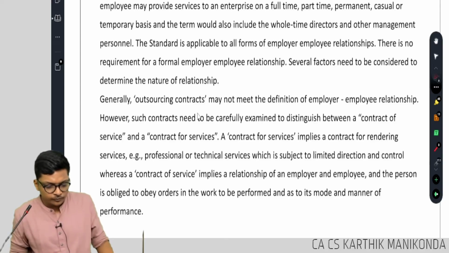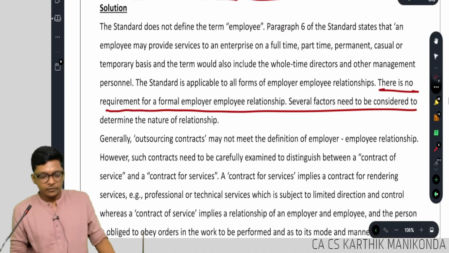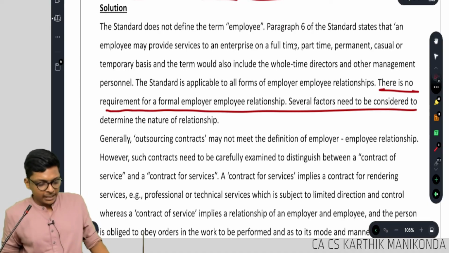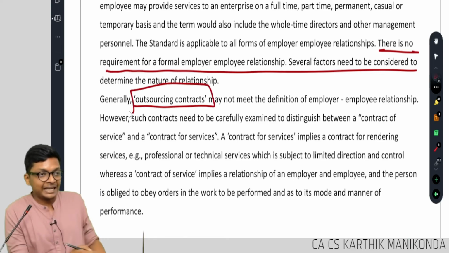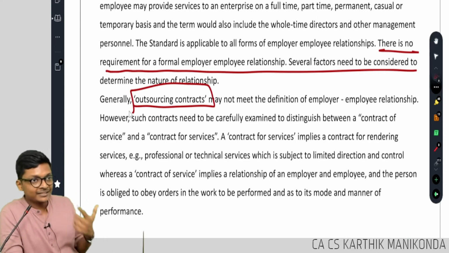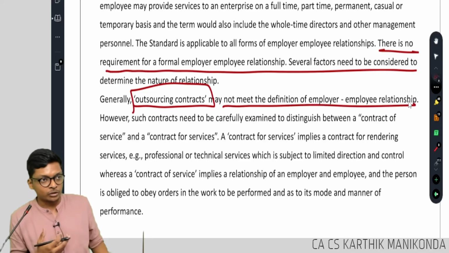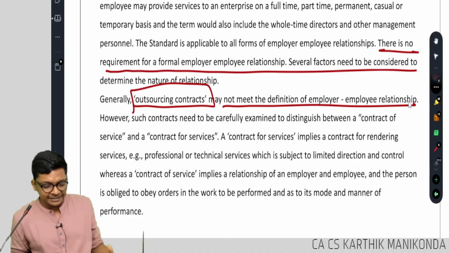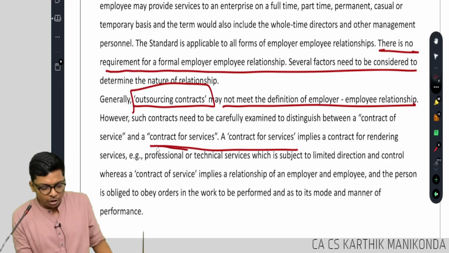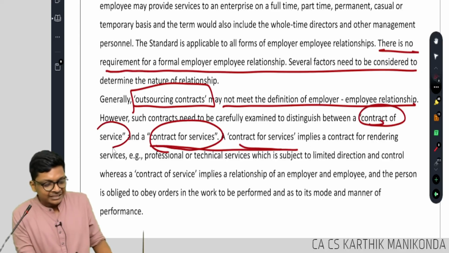Look at this. There is no requirement for a formal employee-employer relationship. And when it comes to outsourcing contracts, I told you about outsourcing. Whether they are employees may not be met, it depends on the kind of outsourcing. Are you doing it regularly or a one-time cleaning activity, one-time technician? A contract for service, they are discussing about contract for service and contract of service.